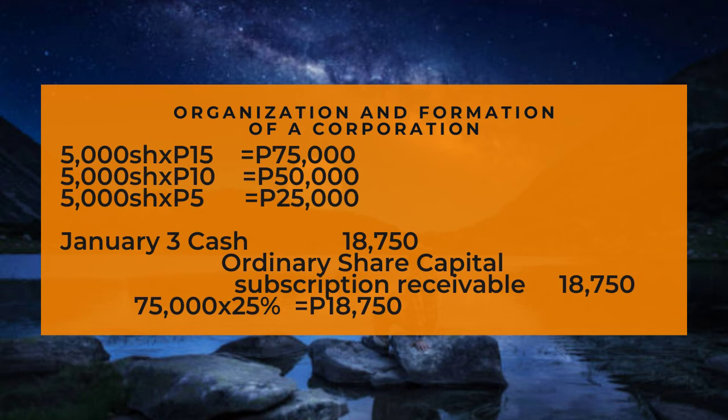Another transaction in January 3, debit cash for 18,750 pesos, credit ordinary share capital subscription receivable for 18,750 pesos. 75,000 pesos times 25% is equal to 18,750.